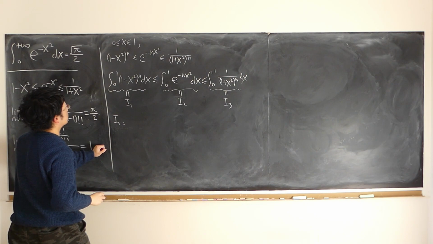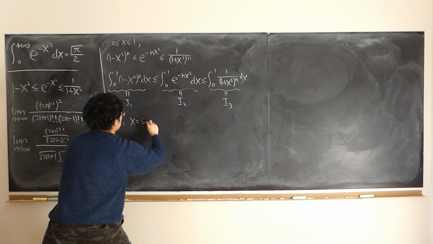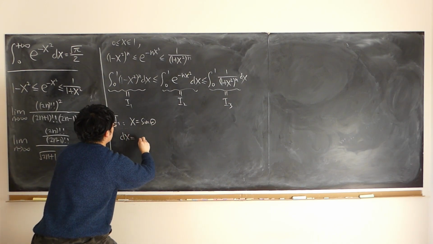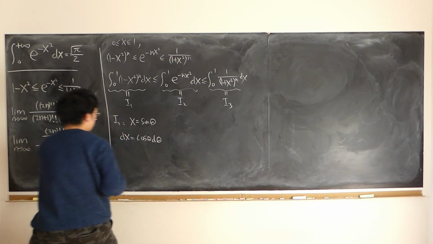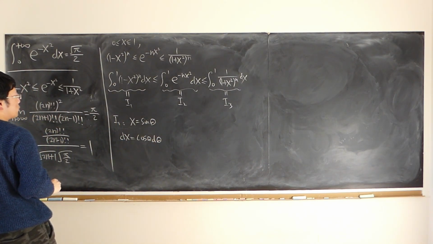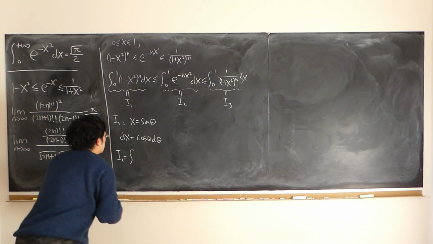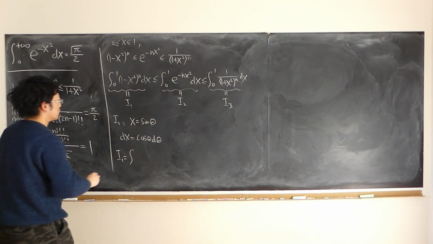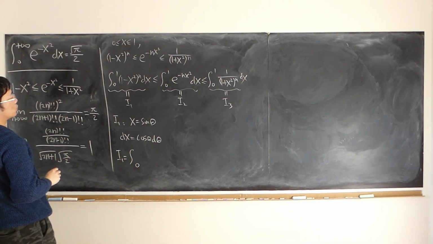I just let x equal to sine theta. Then dx is equal to cosine theta d theta. Also change the boundaries. I1: when x is equal to 0, theta is equal to 0. When x is equal to 1, theta is equal to half pi.